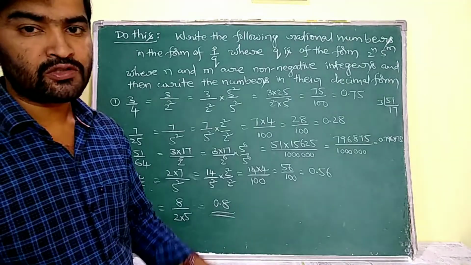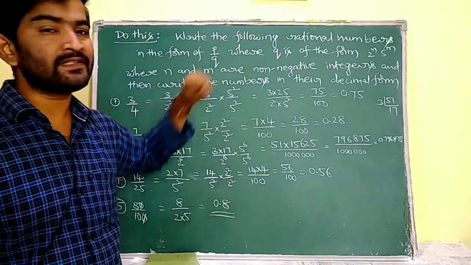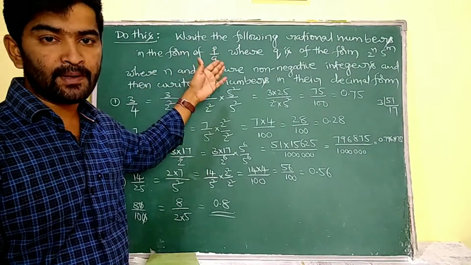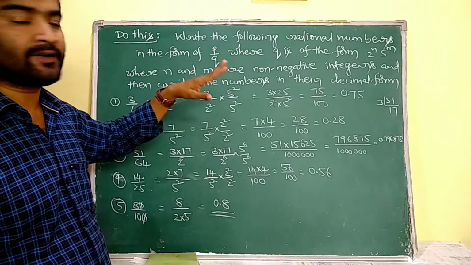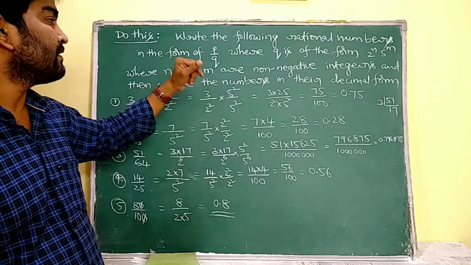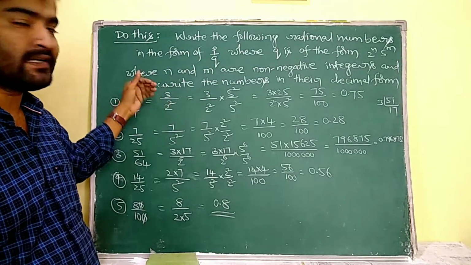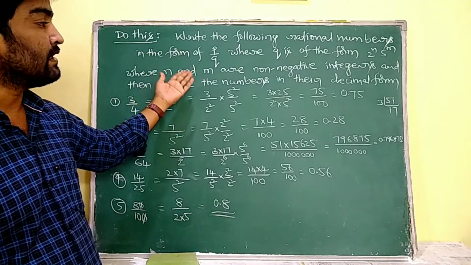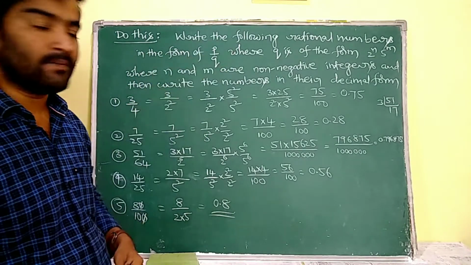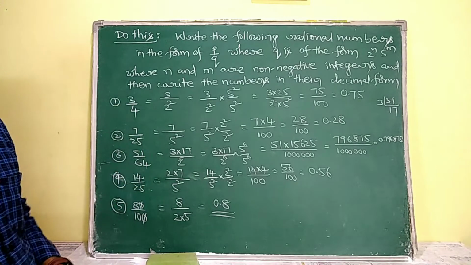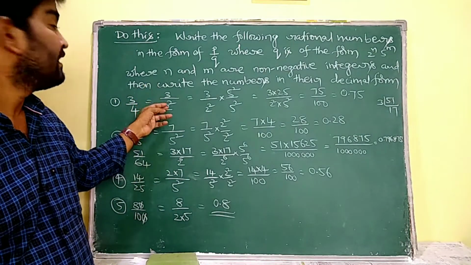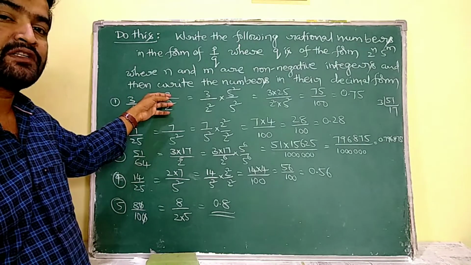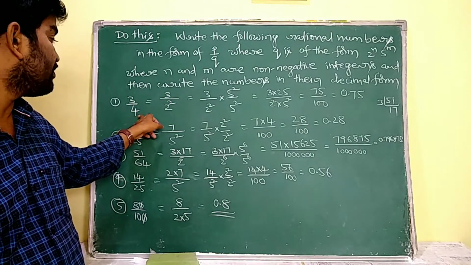Understand? Now do this. Write the following rational numbers in the form of p by q, where q is of the form 2 power of n into 5 power of m, where n and m are non-negative integers, and then he is asking us to write the numbers in decimal form. First, 3 by 4 is the first question. Now I am going to prime factorize both numerator and denominator here. The numerator is a prime number only, so just prime factorize the denominator.